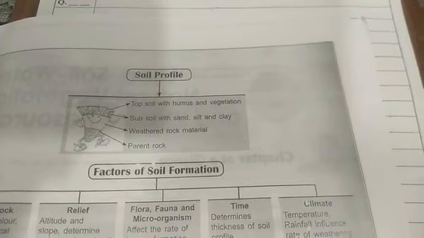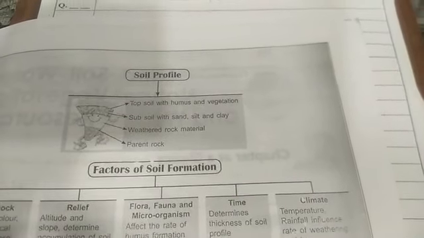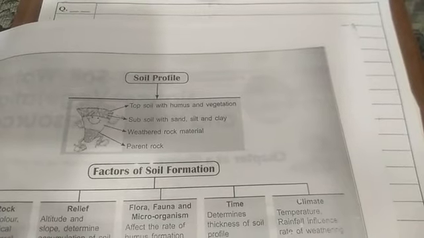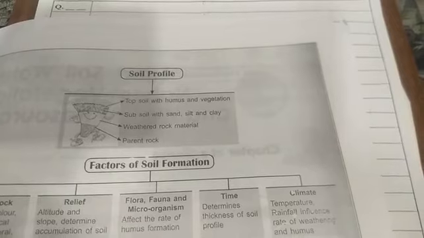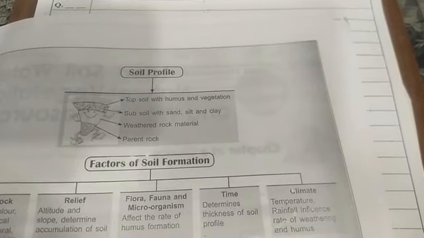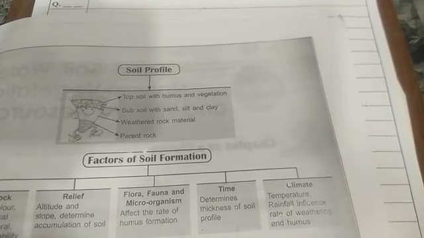You can see the soil profile. The top part, top soil with humus and vegetation. Under that the subsoil with sand, silt and clay. Next, under that we have weathered rock materials. Then at the bottom, that is parent rocks.